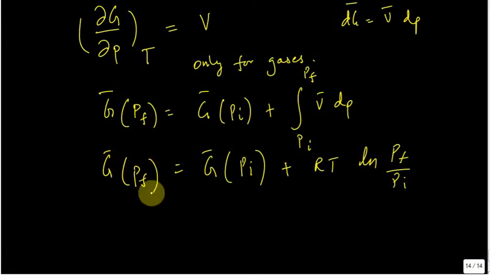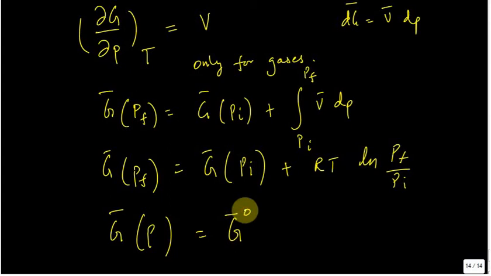Instead of doing this, what they do is take P_i as some standard pressure, and write it with a small superscript 0. So the Gibbs free energy at pressure P is equal to the Gibbs free energy at that standard pressure plus RT log of the pressure divided by that standard pressure P naught.